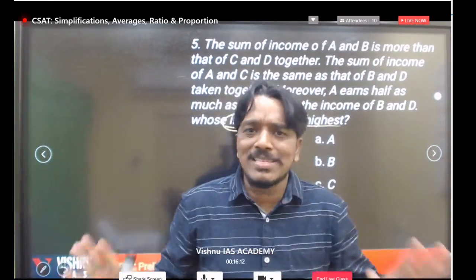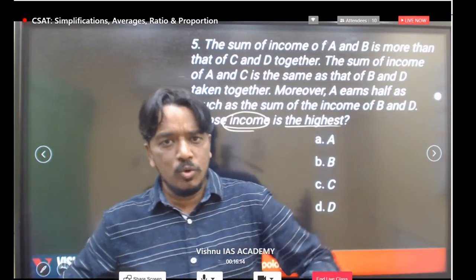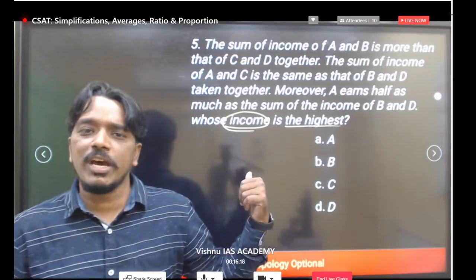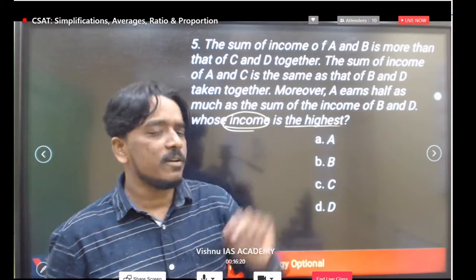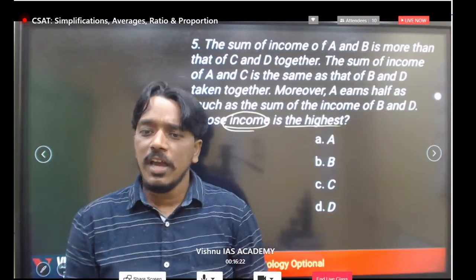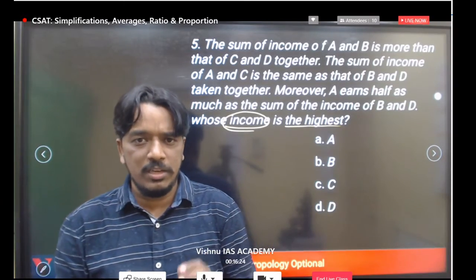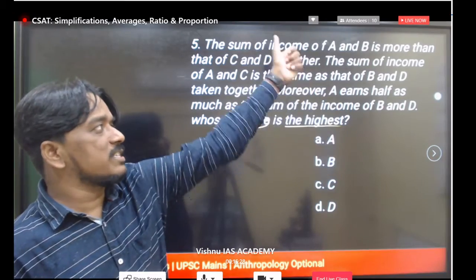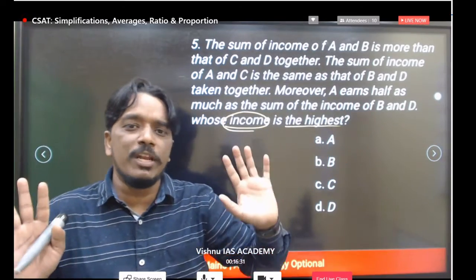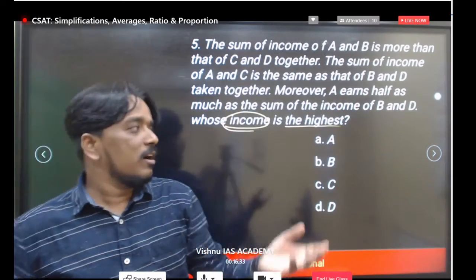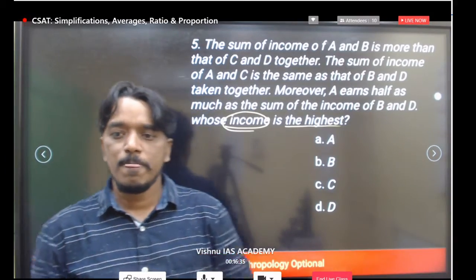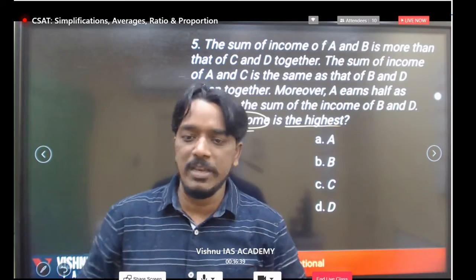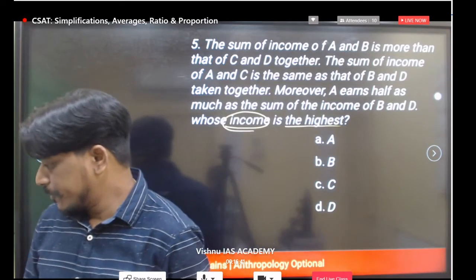No particular maths concept is there. No need to be a math student here. Even if you are a non-math student, you can answer easily. Just take the given data and understand it. Even if you take more time, no issue, but understanding the concept and the data is important. We don't require any complete mathematics concepts here. It is a very simple addition, subtraction and comparison type of question. Very basic. Everyone should answer.